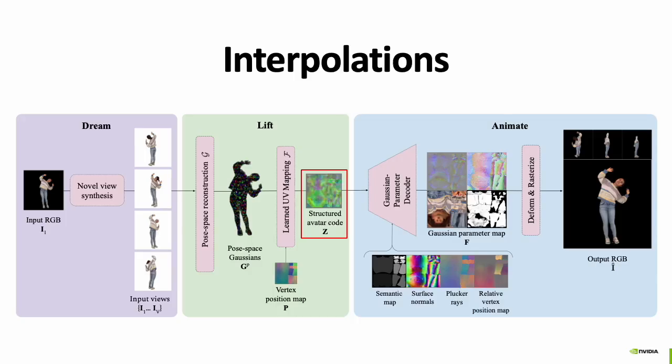Finally, we observe some emergent capabilities that usually only show up with generative models. The structured avatar latent code represents an avatar before deformation and before view-dependent effects. If we now interpolate the structured latent code, we can morph from one subject to another.